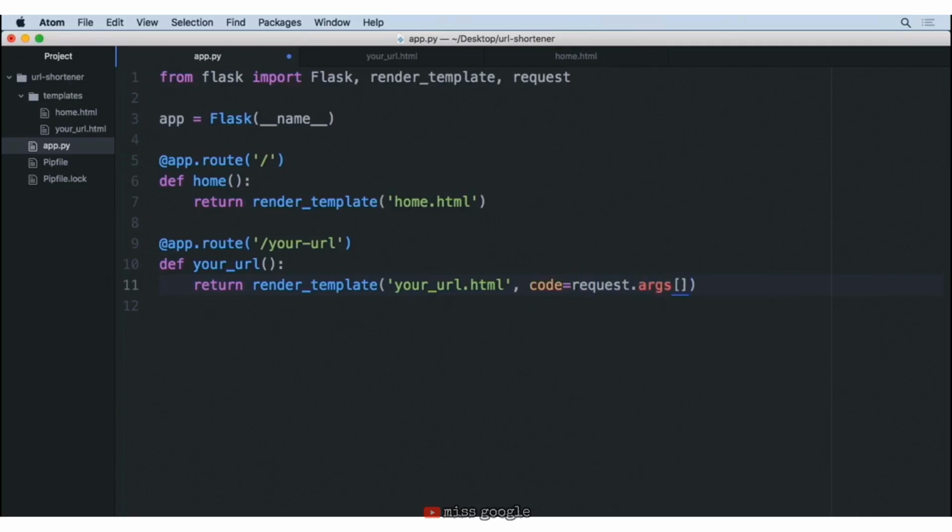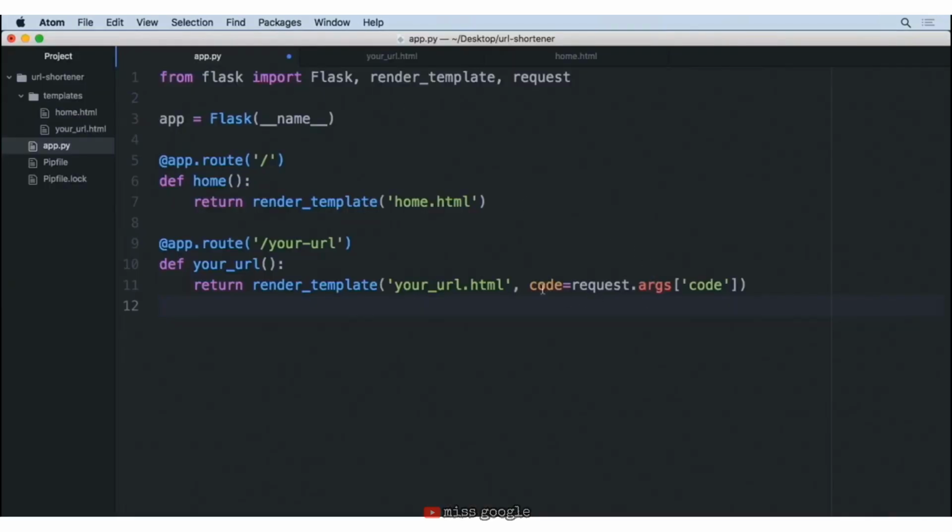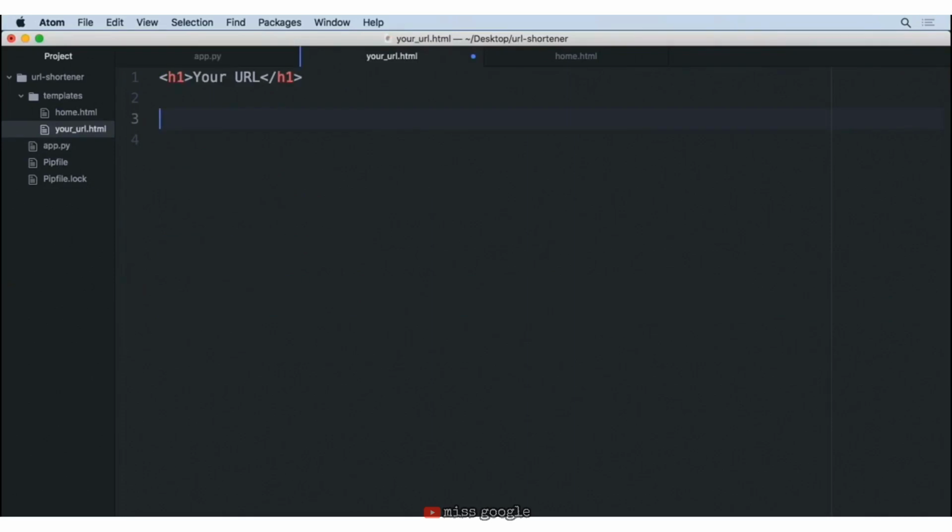request.args. And inside of this args is a dictionary for different parameters that could be passed in as GET parameters. So I'm going to go ahead and provide inside of here code, which is the name. If we go back to our URL here, we can see that code is equal to hello in this case, but that's the name of the parameter that we're looking for. So this information will be passed forward to our template. Let's save this file. So here in our your URL.html, we want to specify the code that we pass forward via Jinja. We set that was our variable, and here we want to display it.